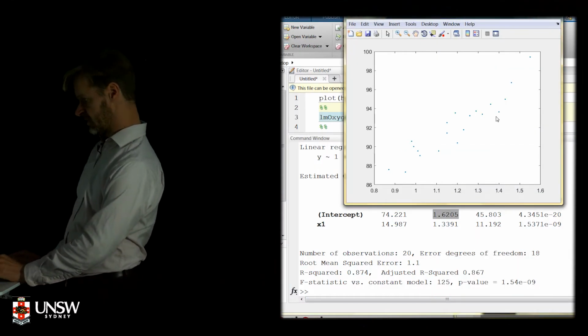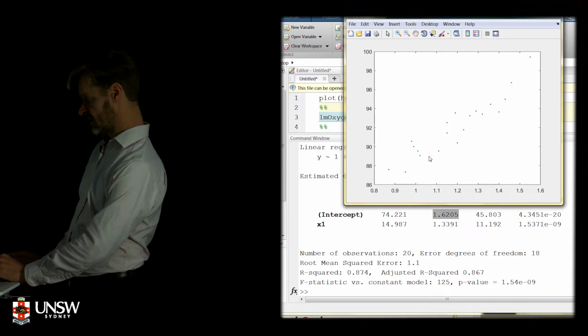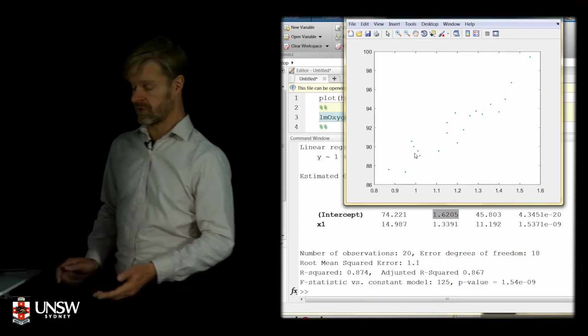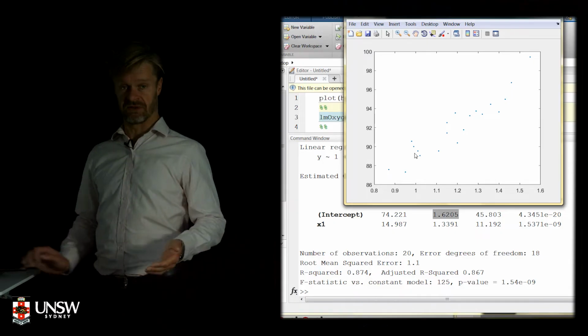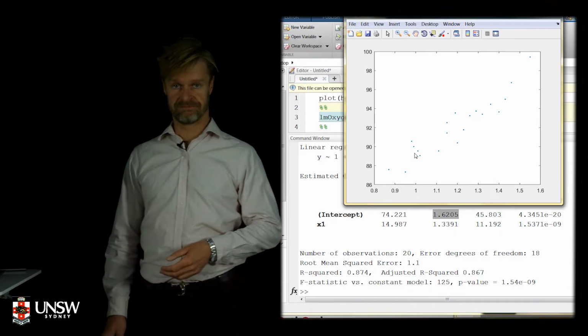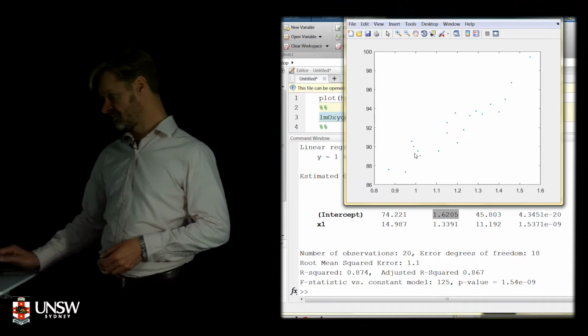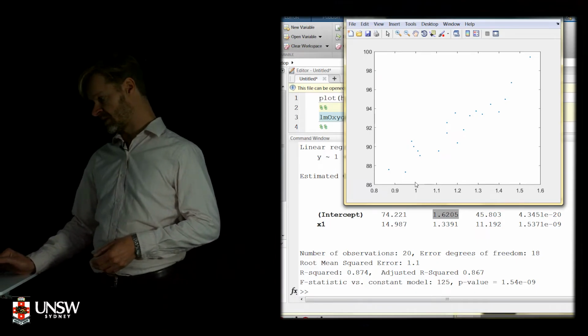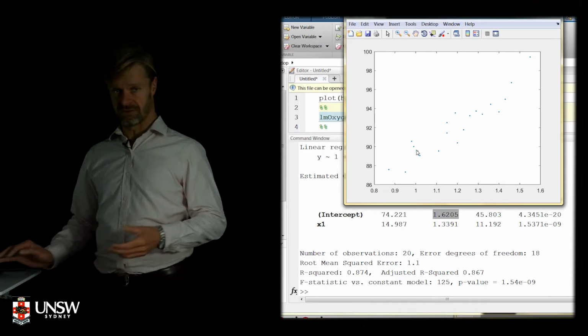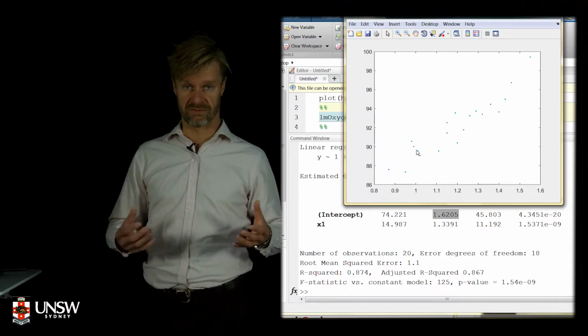We've got these points. We could fit a line to them, and we could say, well, what do I expect the oxygen purity to be if my hydrocarbon concentration is 1%? All right, I'm going to set hydrocarbon concentration to 1%. What's the predicted y, and what's the confidence interval for that prediction? So I've got some more formulas for you now.